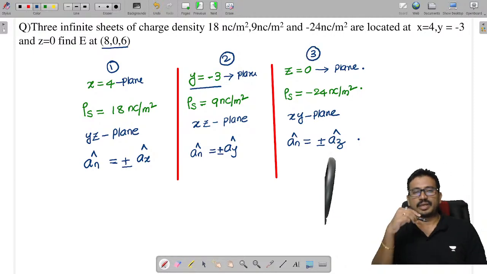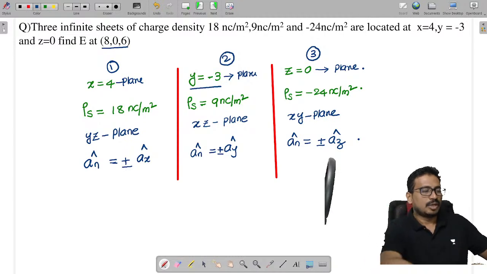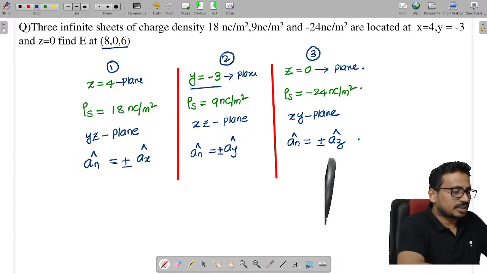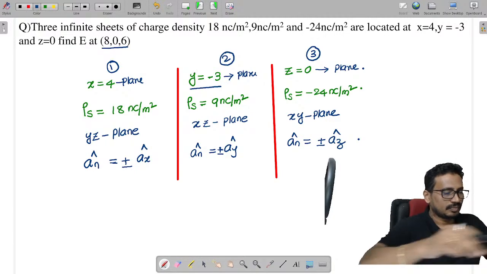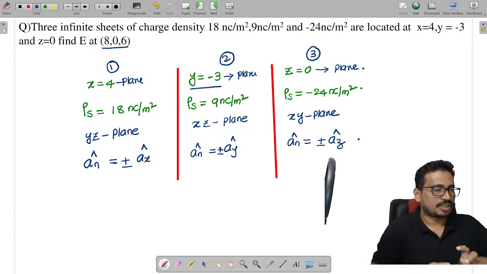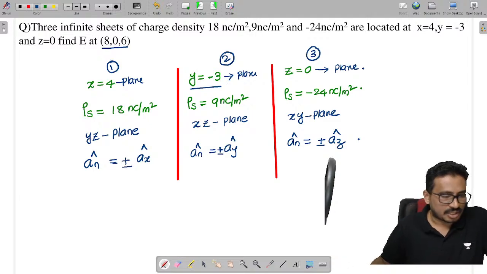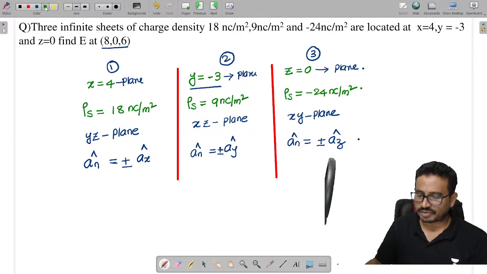What type of charges are these? Surface charges.